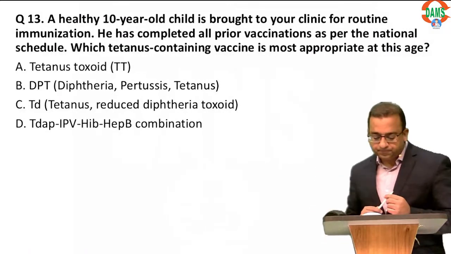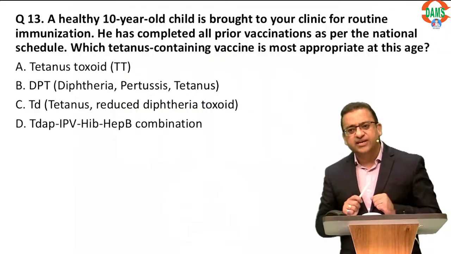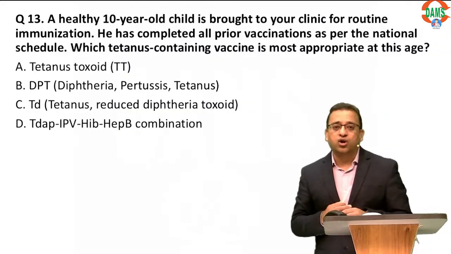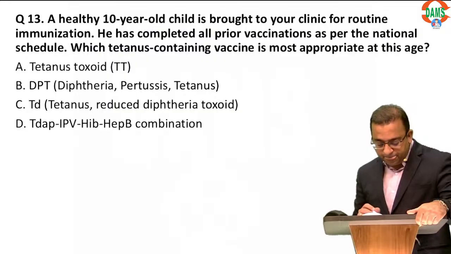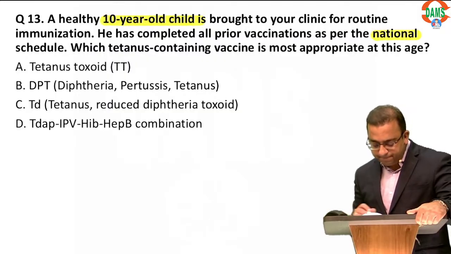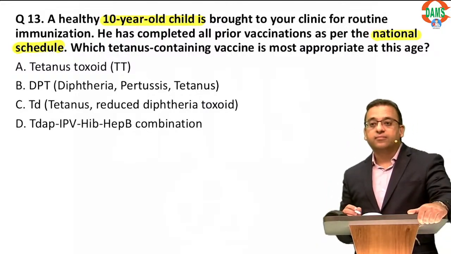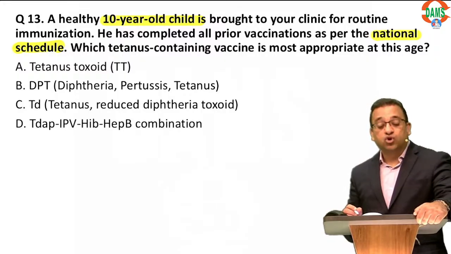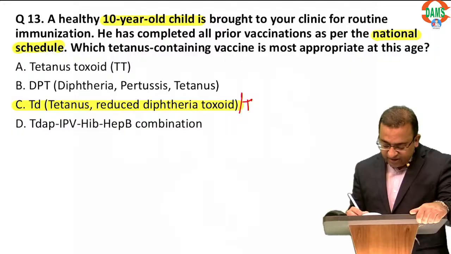Let's go further. Now all of you should know that your examiners love to ask you one question on vaccine. So my next question to you is, which vaccine according to the national immunization schedule is given to a 10-year-old child? What do you think? Dr. Juneja, no, not for arthralgia. Steroids are not given just for joint pains, no. So to a 10-year-old, usually we give TD, or you can also give TDAP.